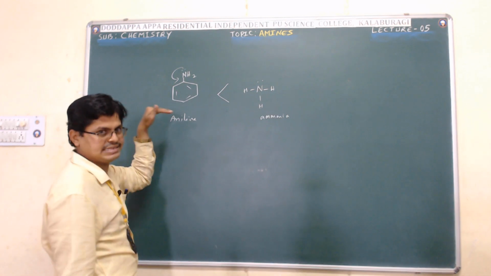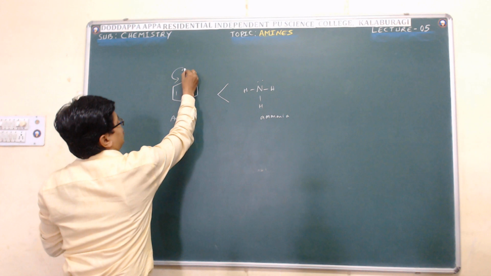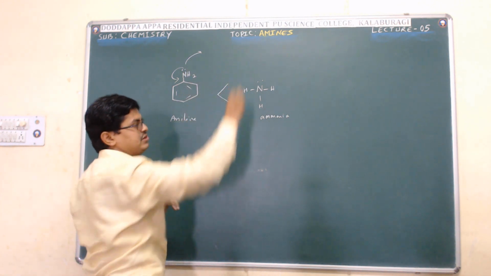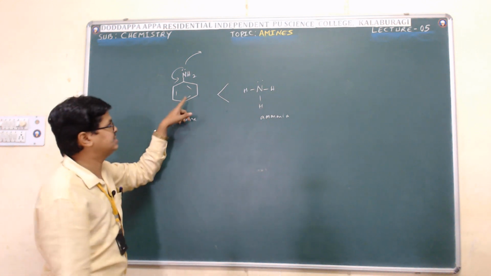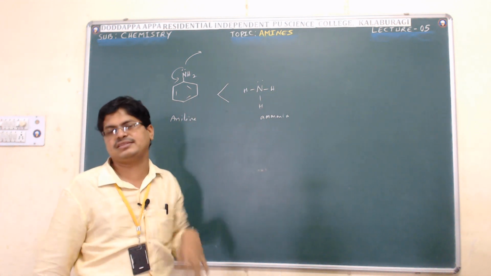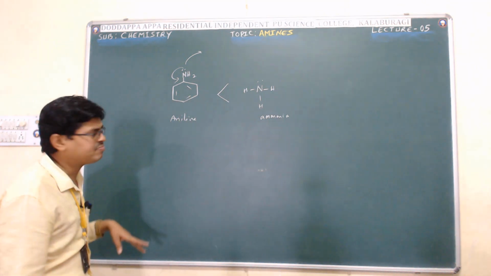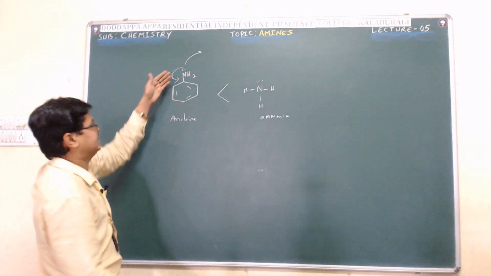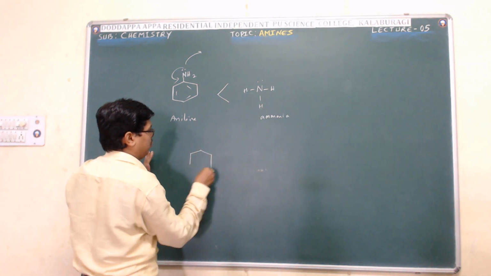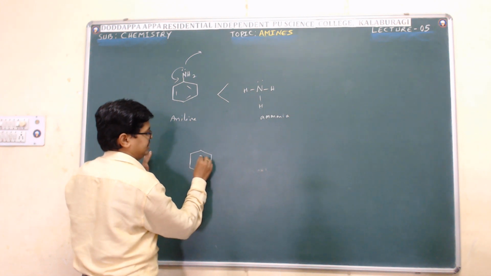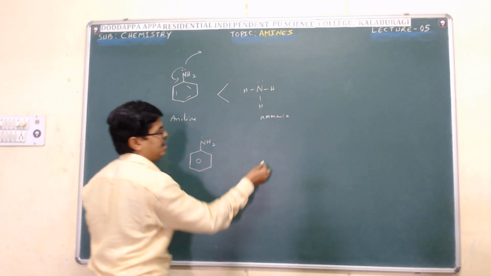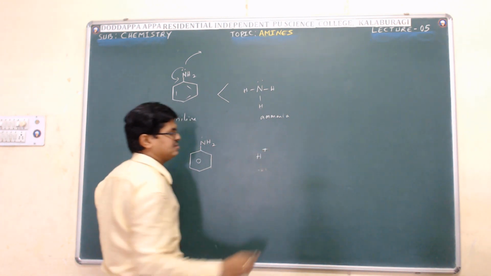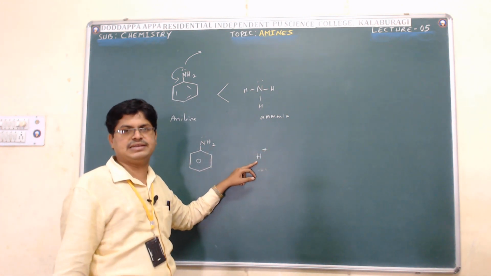Hence, these lone pair of electrons are not easily available for donation. Hence, it acts as a weak base. That is one reason. Another reason: think that the aniline donated the lone pair of electron to the acid. Acid means which furnishes H plus ion, correct?